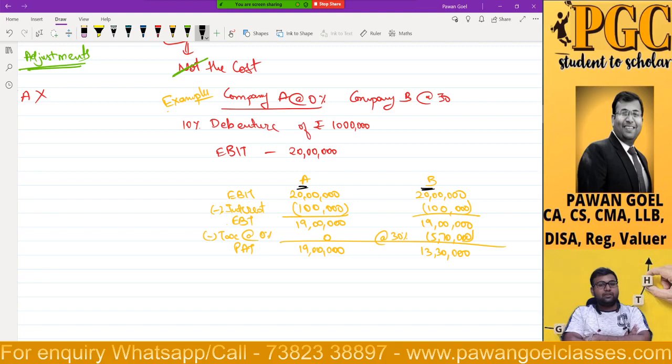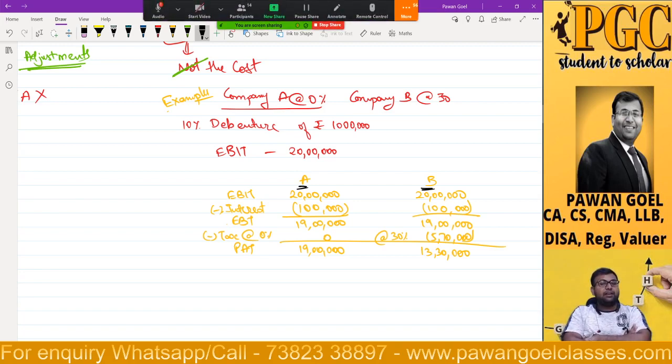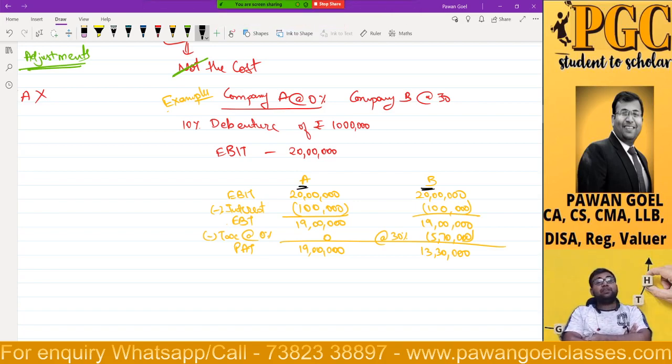Is this a small, simple observation you are able to make? Shareholders of company A have higher disposable income with them as compared to the shareholders of company B, because they have to make a payment of tax after making payment of interest.